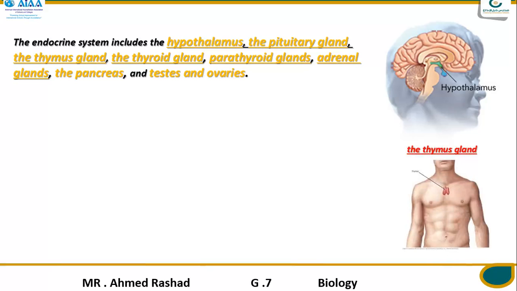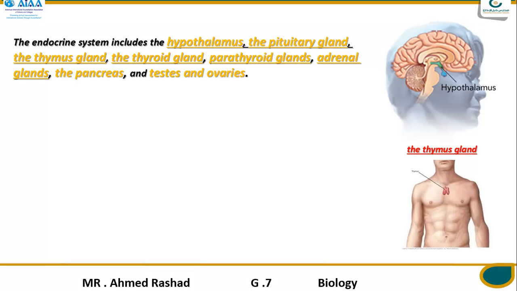This is the thymus gland, and it's an important gland that's responsible for helping the immune system develop in your childhood. The hypothalamus is found in your brain, and it works together with the pituitary glands to maintain all your body activities. And the thymus gland is found under your neck, in your chest, and helps the immune system develop during childhood.